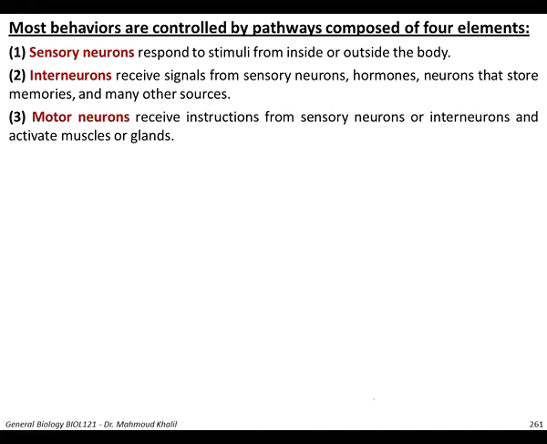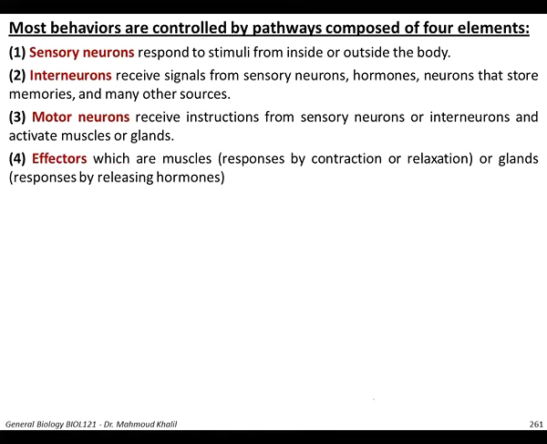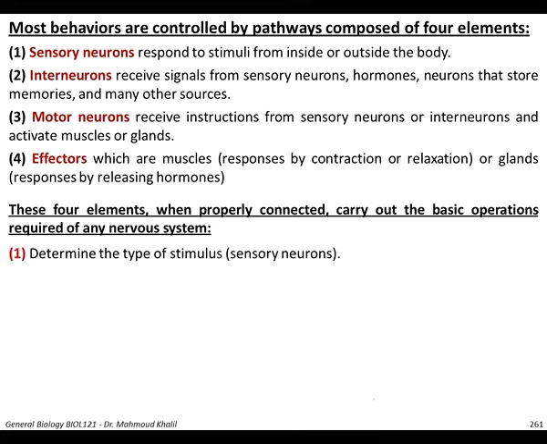Then there are the motor neurons, which receive instructions from the sensory neurons or the interneurons and activate a muscle or gland. Then there are the effectors, either muscles, which can respond by contraction or relaxation, or glands, which can respond by releasing hormones.